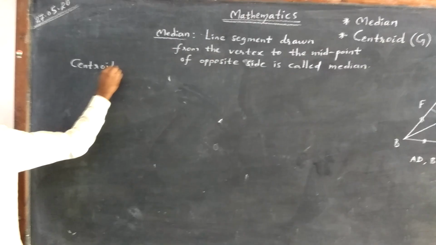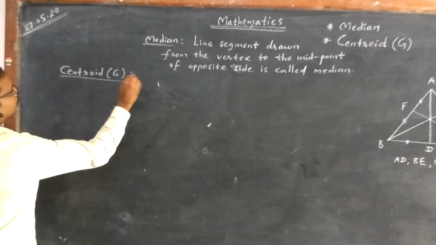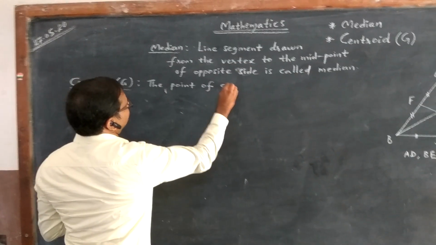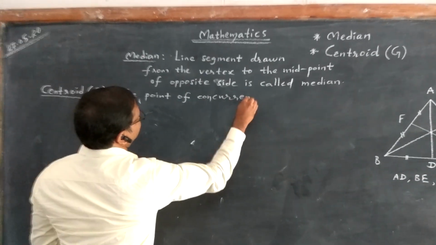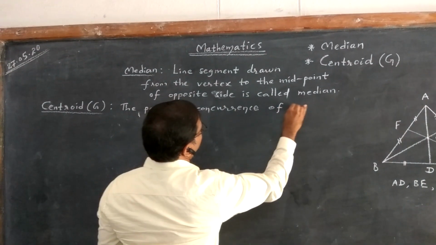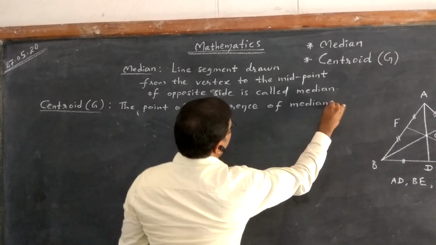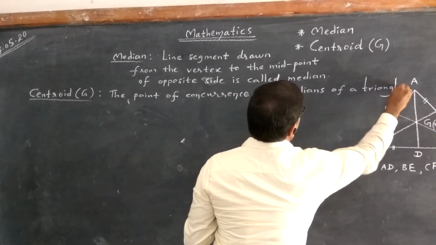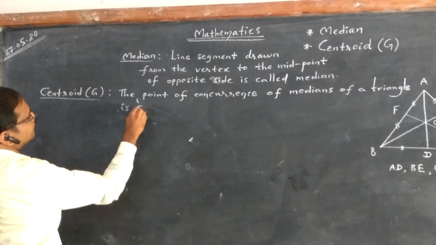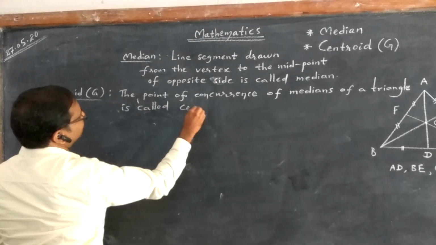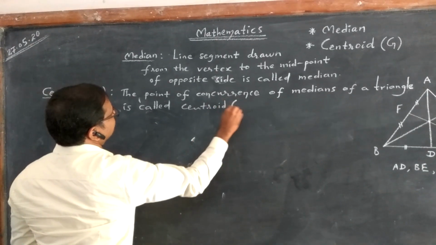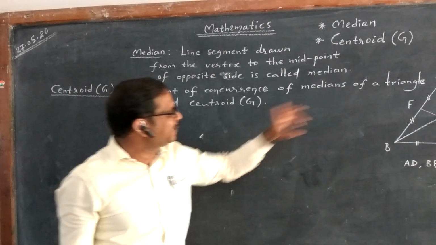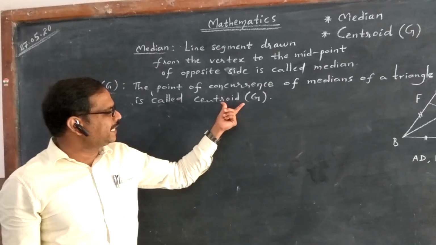The point of concurrence of medians of a triangle is called centroid. It is denoted by G. The point of concurrence of medians of a triangle is called a centroid.